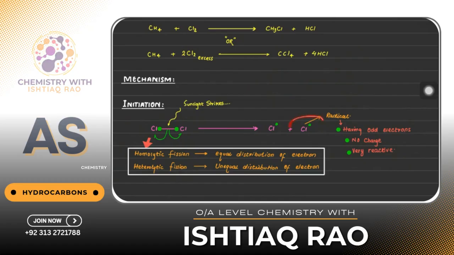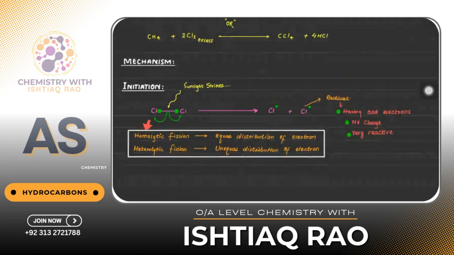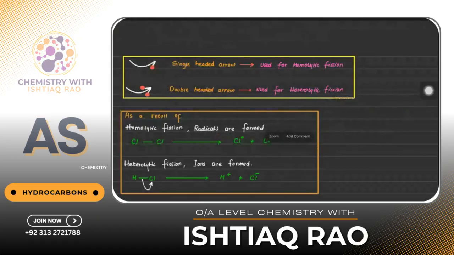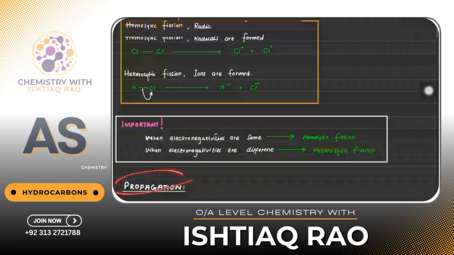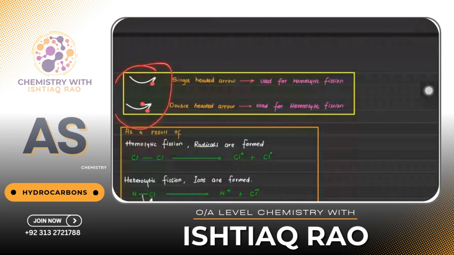And once we get a radical, it will react with everything. But first of all, let me tell you a few things before going to the propagation step. We have two types of arrows: full arrow and half arrow. The half arrow is called a single-headed arrow, and the full arrow is called a double-headed arrow.